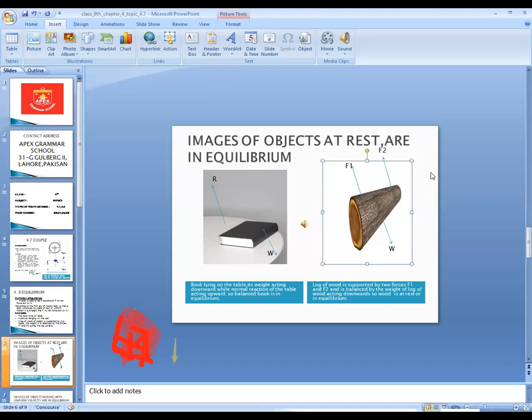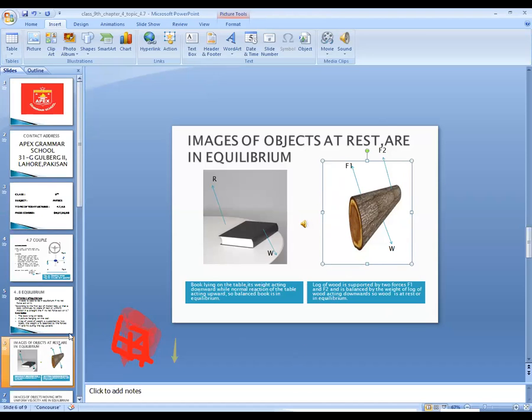The resultant of these two upward forces is balanced by the weight of the log acting downward. So our wooden log will be at rest, or we say it is in equilibrium position.